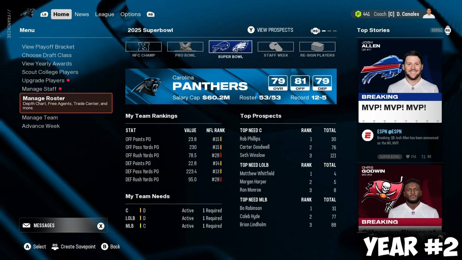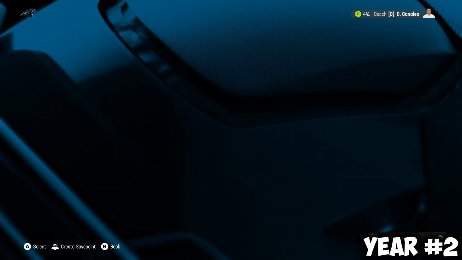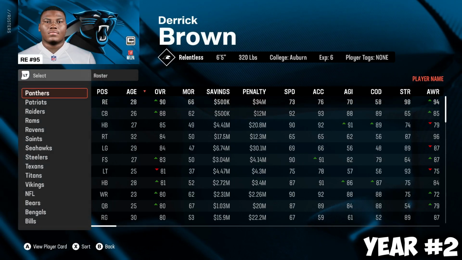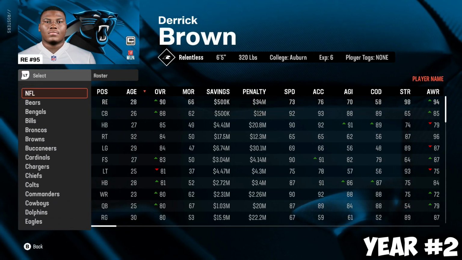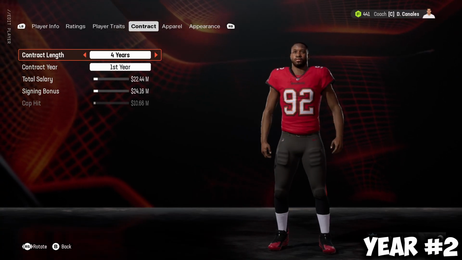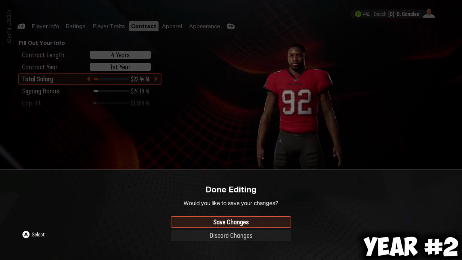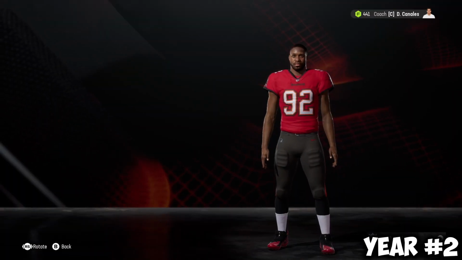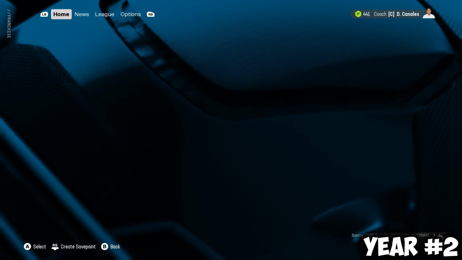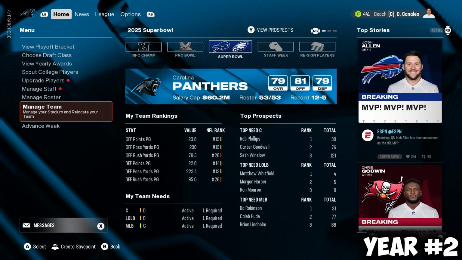I want to go ahead and check also what the contract was looking like contractually. How long is he a Buccaneer for? He signed a 4-year deal, $22 million. So he's going to be locked up with the Bucks for another 3 more years. Yeah, we're going to go ahead and sim to next season, season number 3.